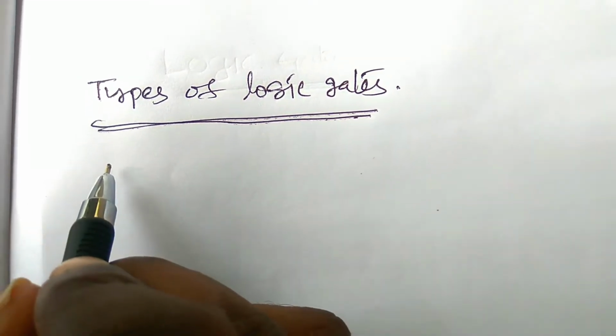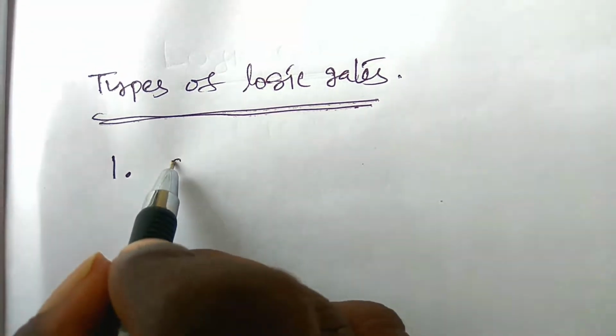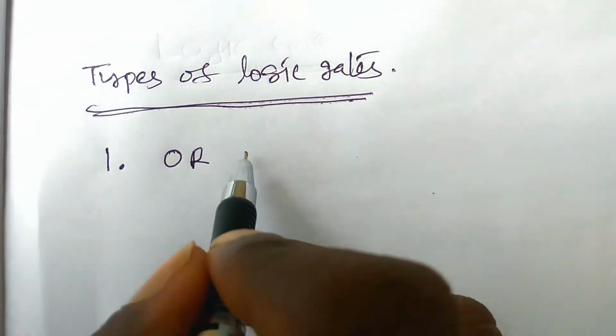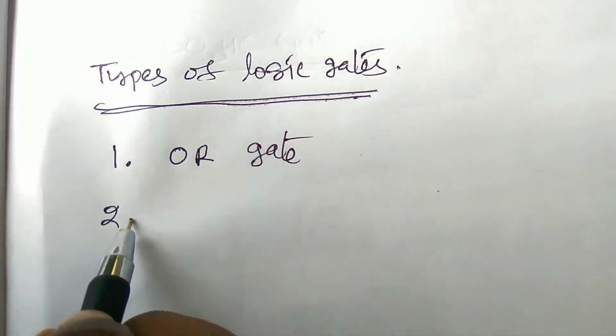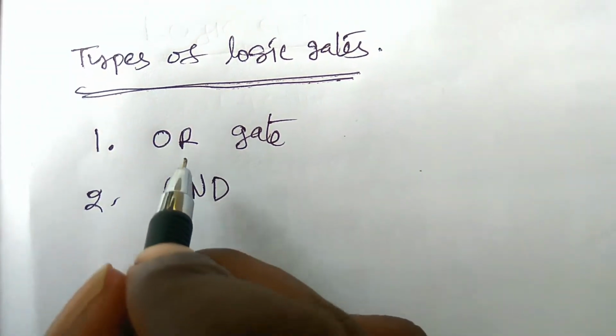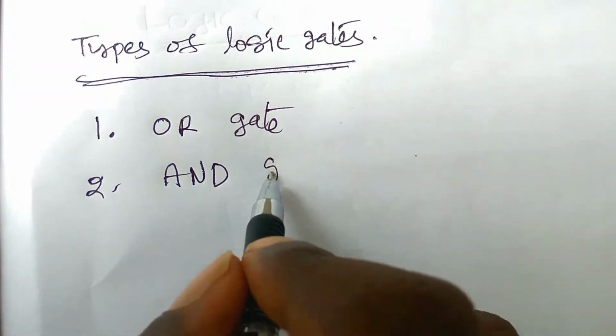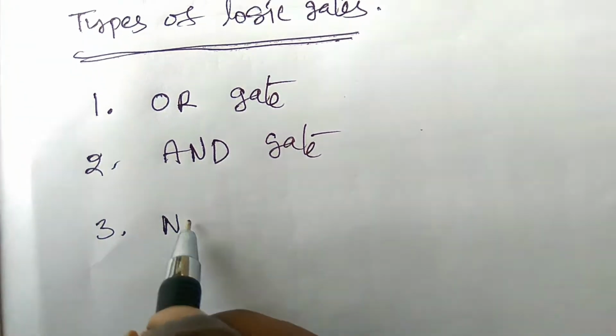Types of logic gates. There are different types of logic gates. The first one is the OR gate, and the second one is the AND gate. The gate name should be written in capital letters, AND gate. And the third one is the NOT gate.